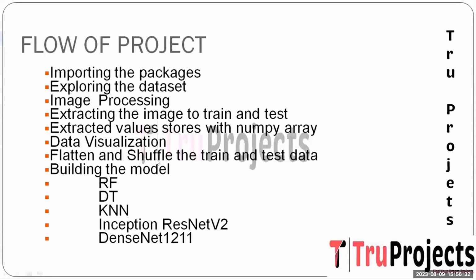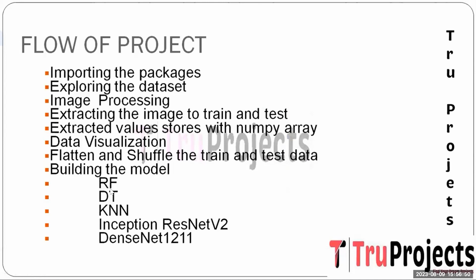And the next step is to flatten and shuffle the train and test data. Image data is flattened and shuffled to avoid bias and ensure random distribution during model training and evaluation. And the next step is building the model. Here various models are built. The first one is random forest.